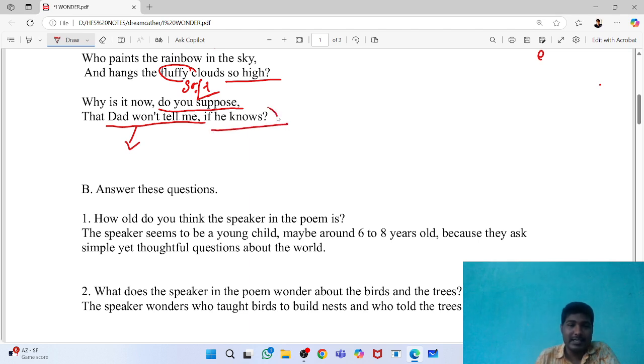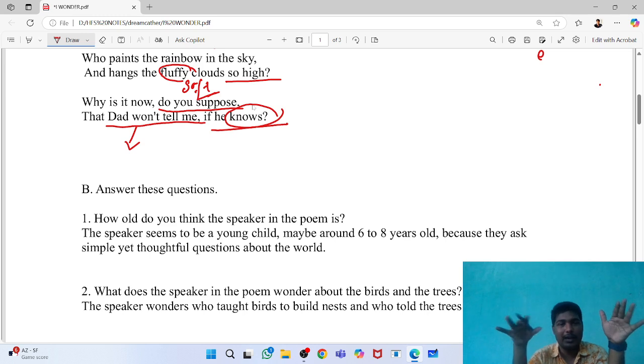Now it happens with us when a child comes to us, and if you can't give any satisfactory answer to them, they think that we don't know the thing at all. Okay, that is a thing. And really this is true. One day one of my nephews came and he was asking me lots of questions. For him it is a logical question, but I know these questions were rubbish. The questions don't have any kind of logic.